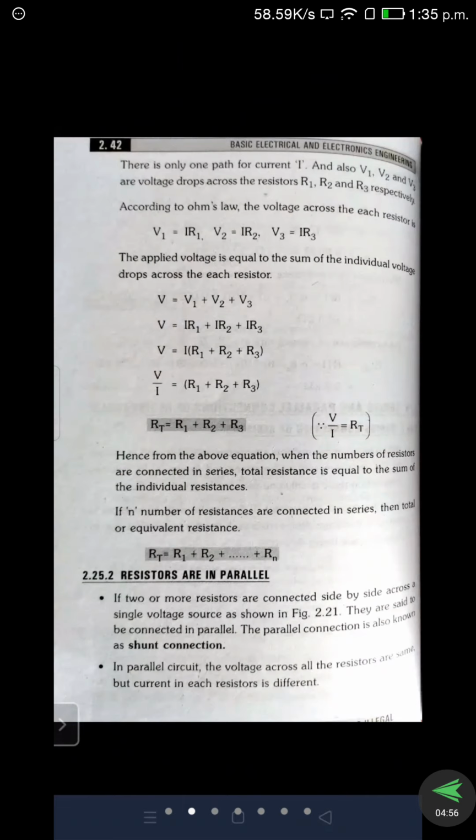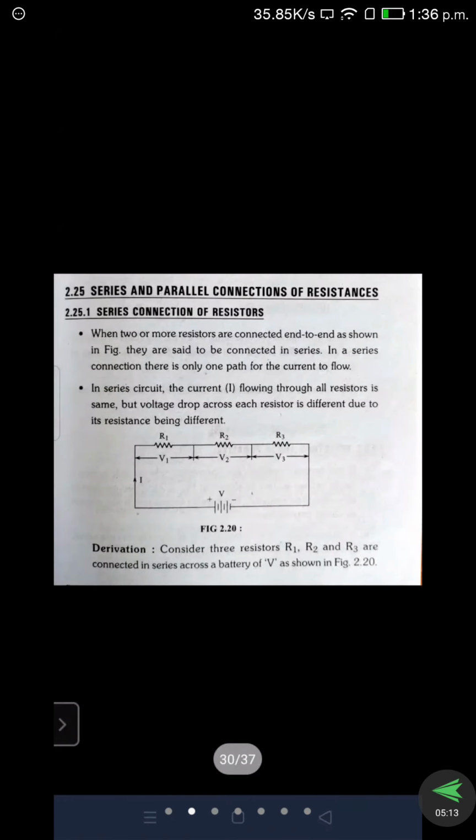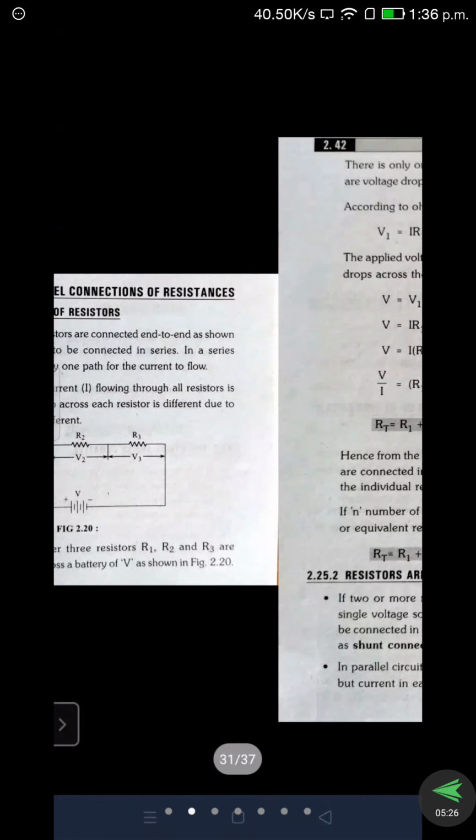So before going to that concept, I already mentioned KVL and KCL, the Kirchhoff voltage law and Kirchhoff current law. In case of a series circuit, we apply the Kirchhoff voltage law. That implies the source voltage equals the voltage drops. Here the source voltage V equals the summation of the voltage drops, V1 plus V2 plus V3, equals V. So that concept is applied for the series connection, right?